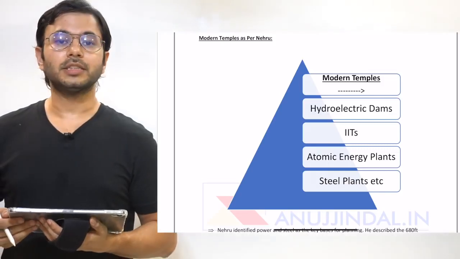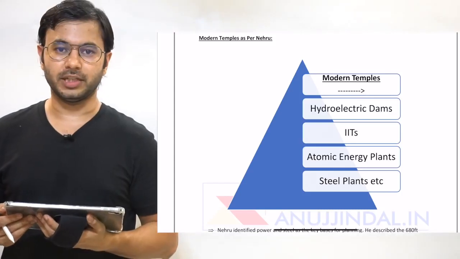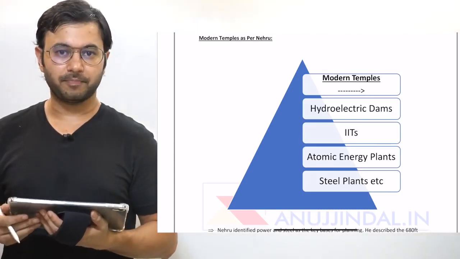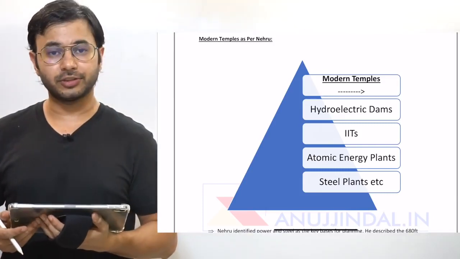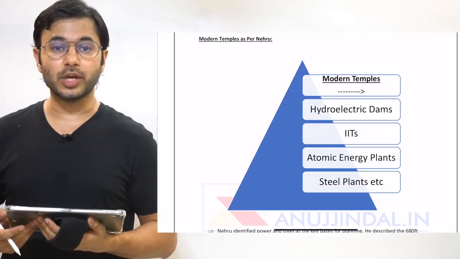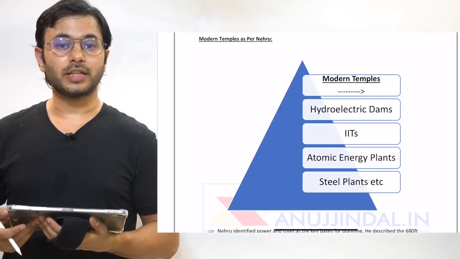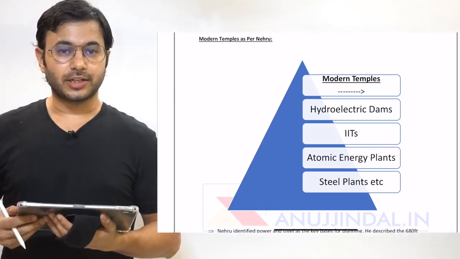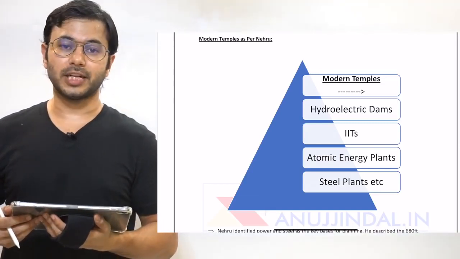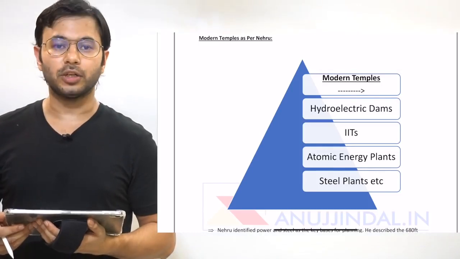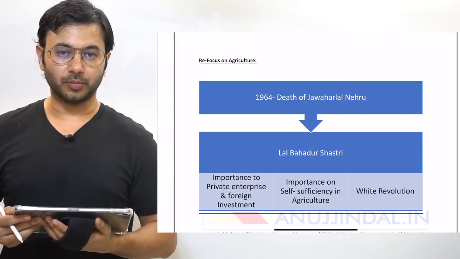As a part of this model, Jawaharlal Nehru gave the term modern temples. What exactly is the meaning of modern temples? Let's understand very briefly. Jawaharlal Nehru said that instead of investing in the conventional traditional temples that we have, we should invest in industries which can create growth and development for us and therefore can be termed as temples. Projects like hydroelectric dams, steel plants, IITs and atomic energy institutes as well as units were a part of modern temples.